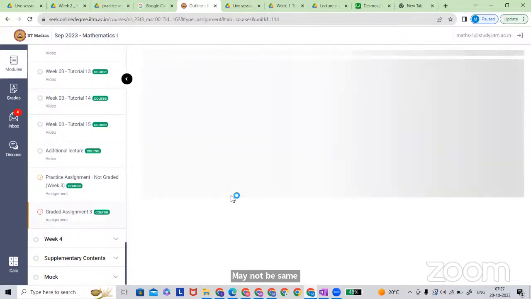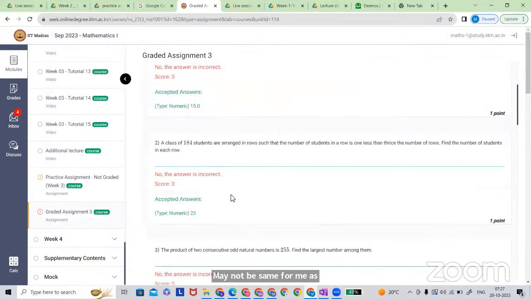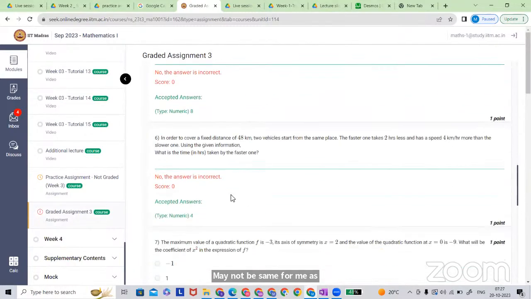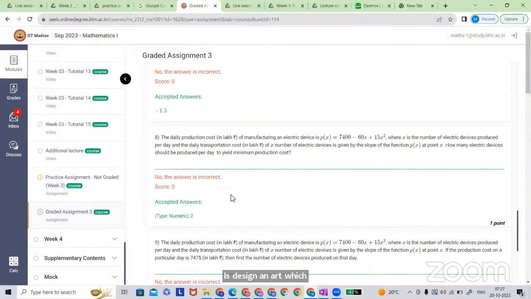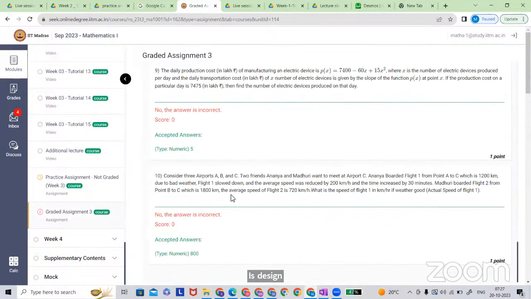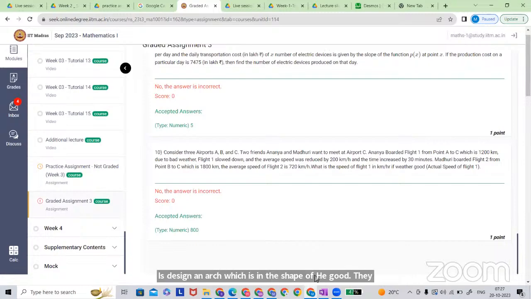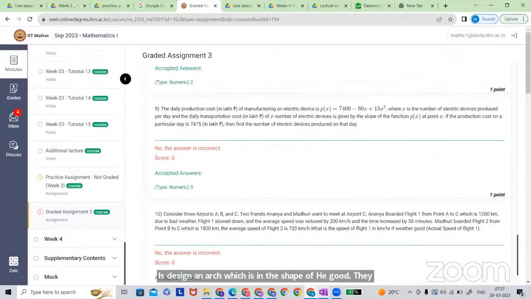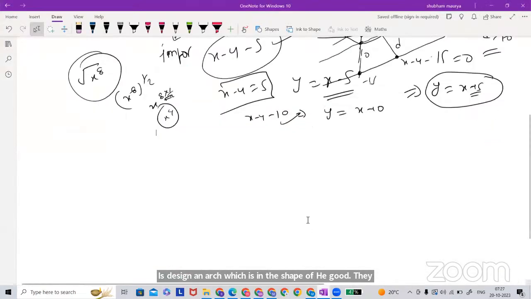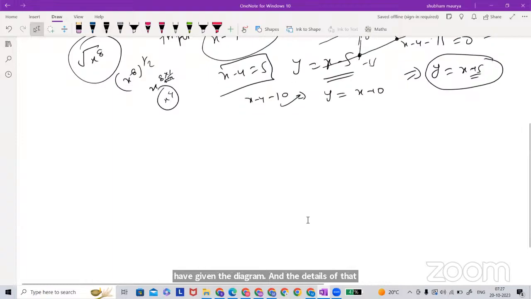An architect is designing an arch which is in the shape of the figure. They have given the diagram and the details of that. Yeah, you can post the screenshot of that. Okay, while you are doing this, let me take the next one.